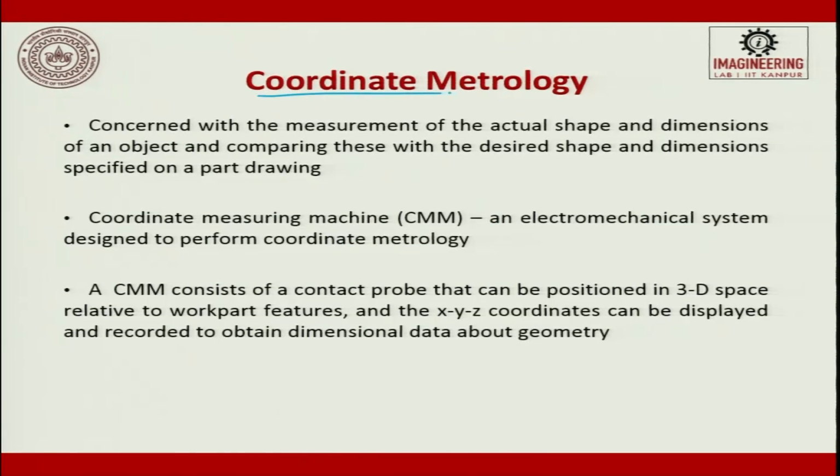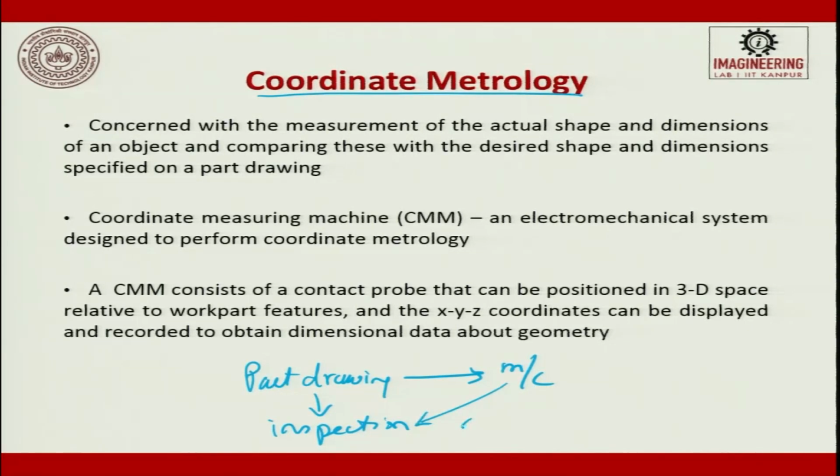When we talk about coordinate measurement, if you go to the PQ chart, these two are more of manual assisted measuring. Coordinate measurement is concerned with the measurement of the actual shape and dimensions of an object and comparing these with the desired shape and dimensions specified on a part drawing. So, you have developed a part drawing, you have used it for machining, and now the same part drawing is used for inspection. In inspection, what it does is compare with what is given in the part drawing and find the deviation.